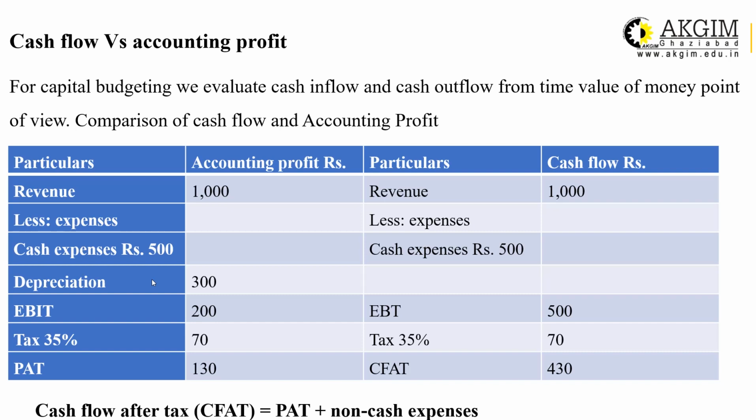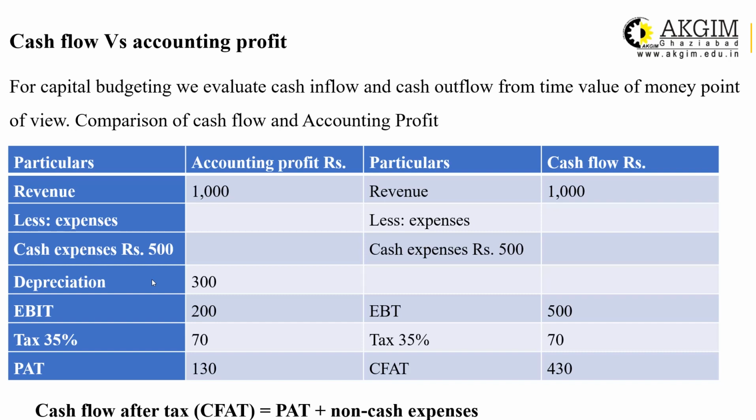So how do we calculate? Revenue is 1000. Again, the same data will be taken. Less cash expense, 500. EBT, earning before tax, is cash earning. It doesn't have any non-cash expense, so depreciation is not there for the calculation of cash flow. EBT is 500. How does it come? 1000 minus 500, so rupees 500 will be EBT. Then the tax is paid, so 70 rupees tax paid.